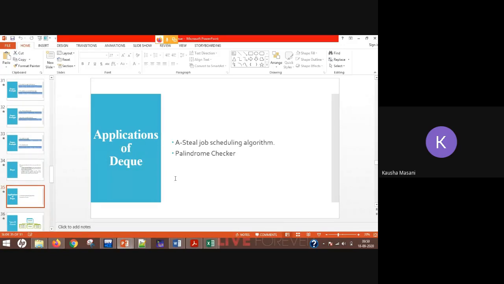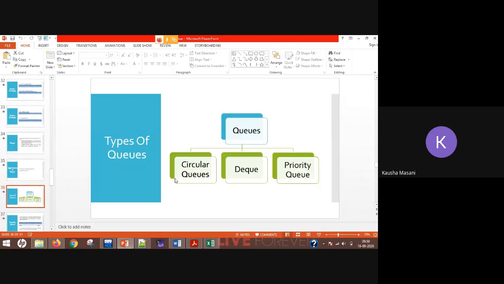Applications of this DQ are in scheduling algorithms. The name of that scheduling algorithm is A-Steal job, and also your palindrome checker. Now today we are going to see a priority queue.